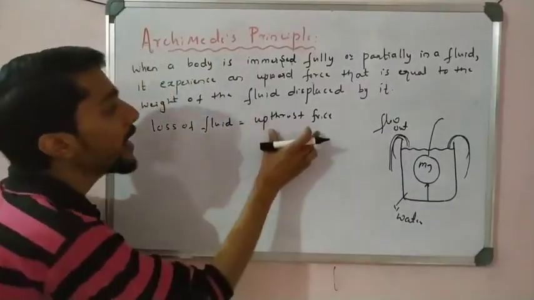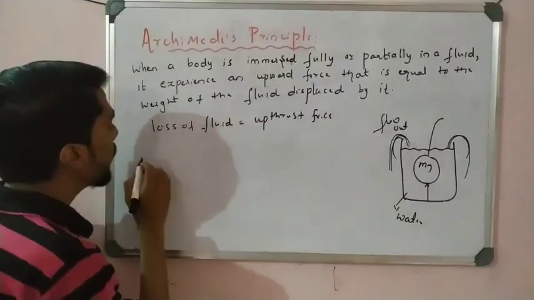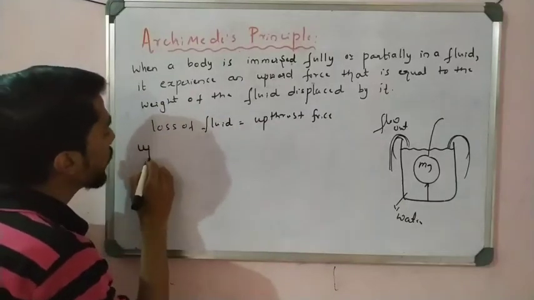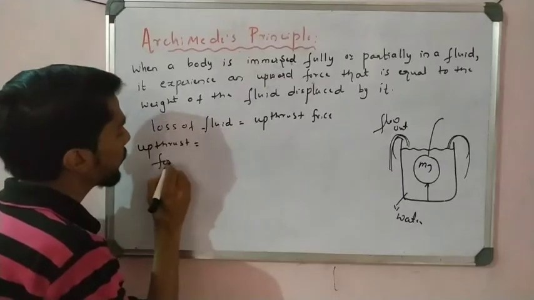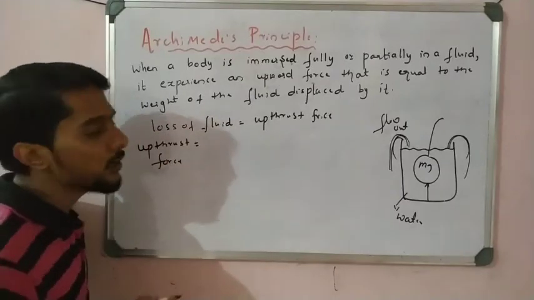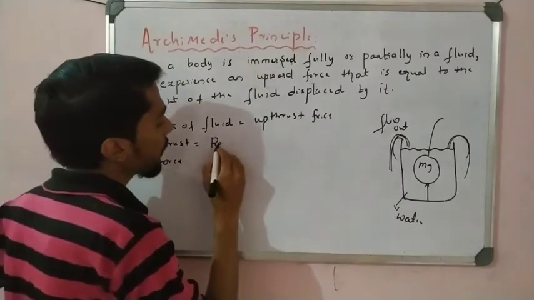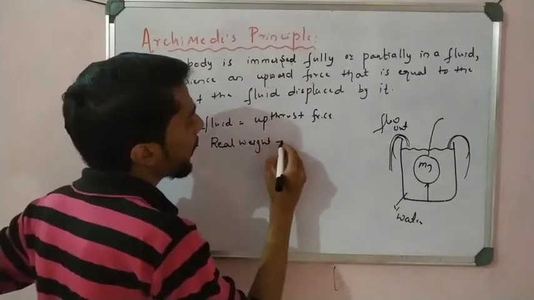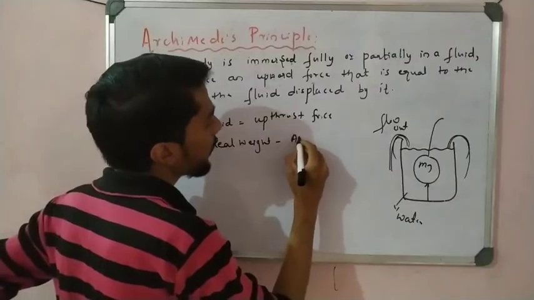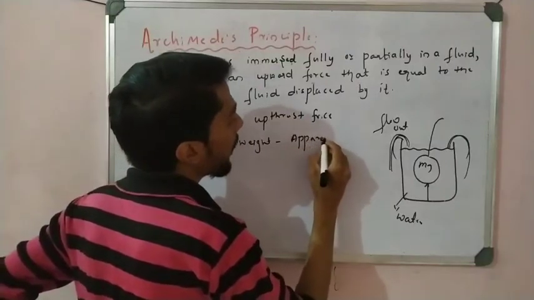So how do we calculate the strength of that upthrust force? That is simple. Upthrust force is equal to real weight minus apparent weight.